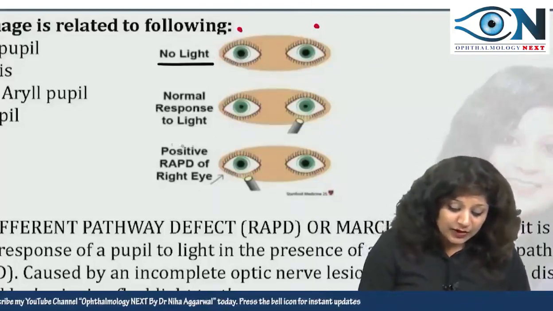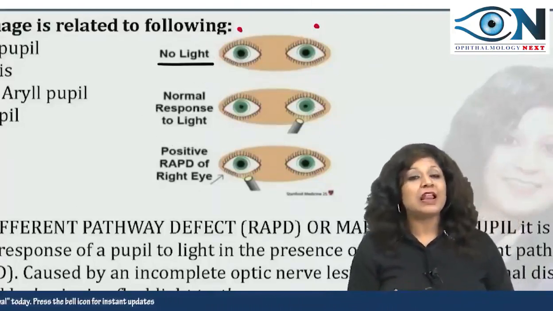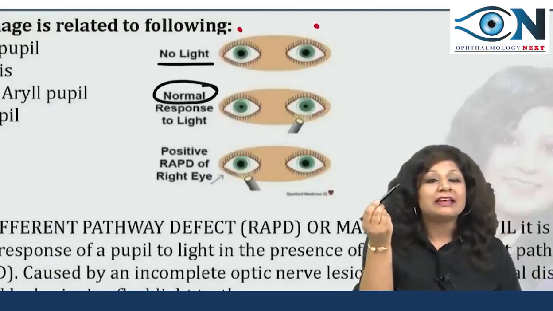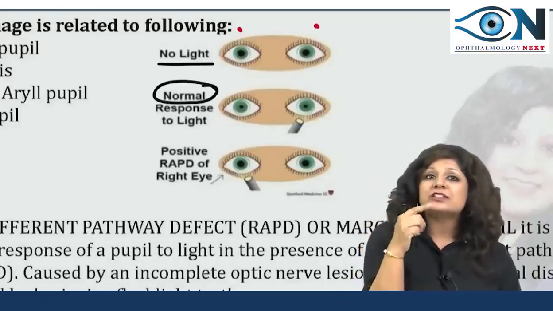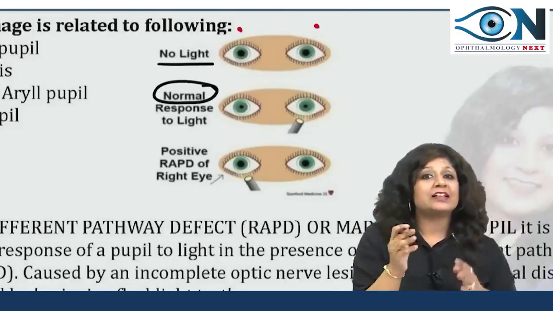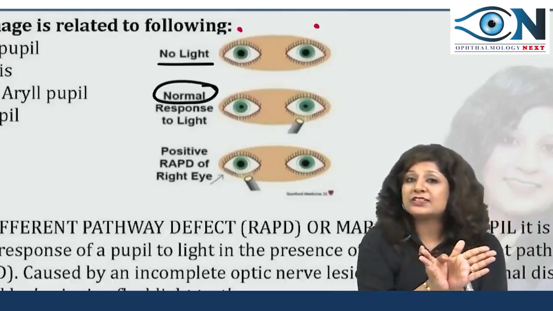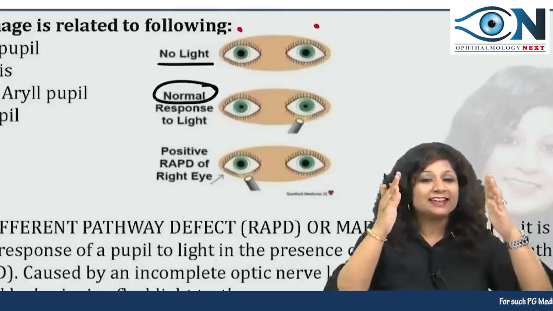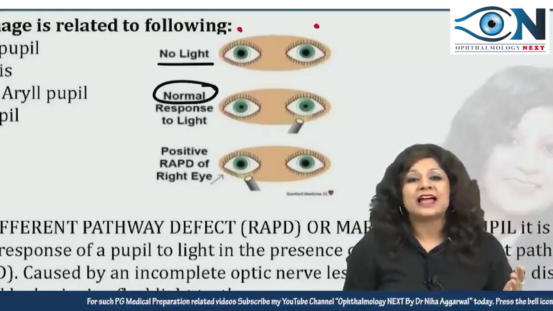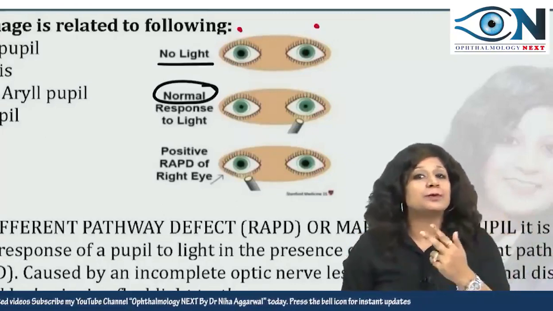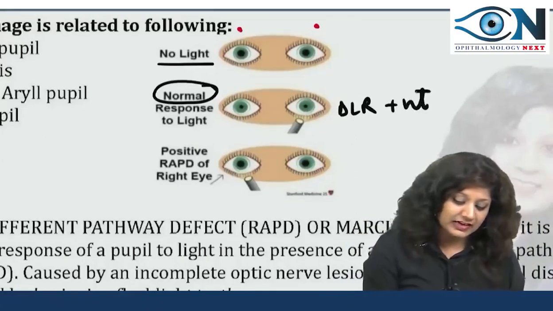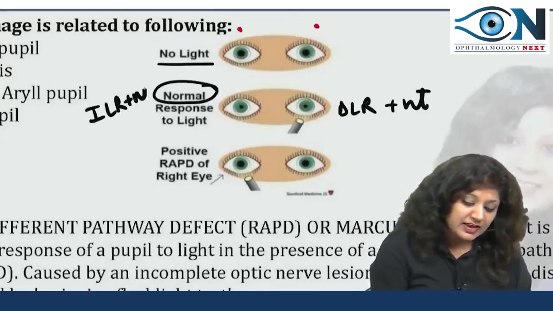Now when we are showing the light to the normal eye, what will happen? From the retina, it will go to the optic nerve. Now because there is no defect in this optic nerve, it will go up to the pretectal nucleus. From the pretectal nucleus, it will go to the EW nucleus of both the sides, third nerve of both the sides, ganglion of both the sides. Which ganglion? Ciliary ganglion, and therefore the muscles of both the sides, and both the pupils will constrict. On this side it will be direct light reflex, while on the other side it will be the indirect light reflex.